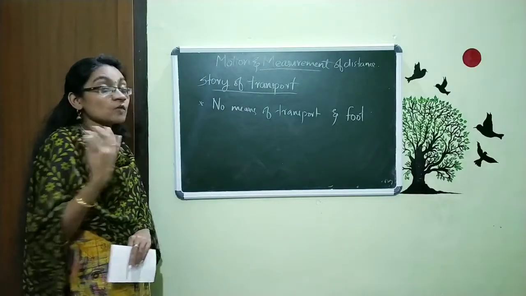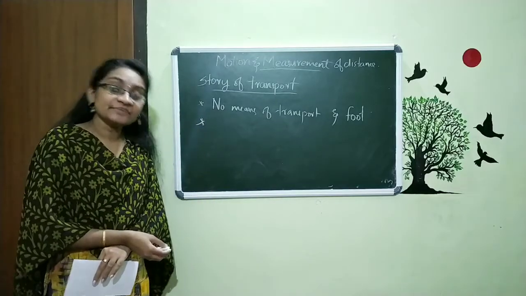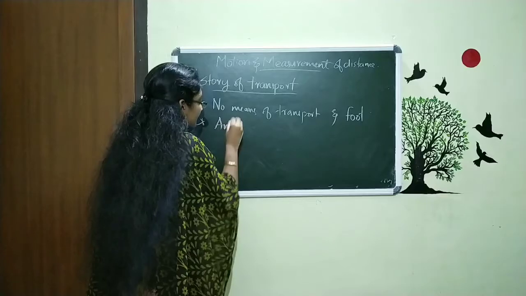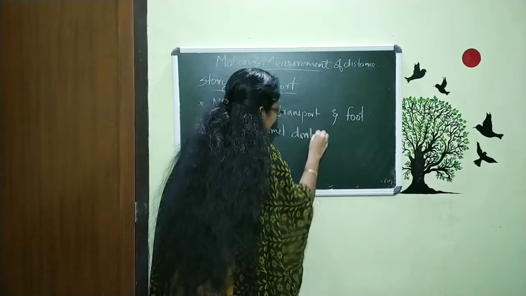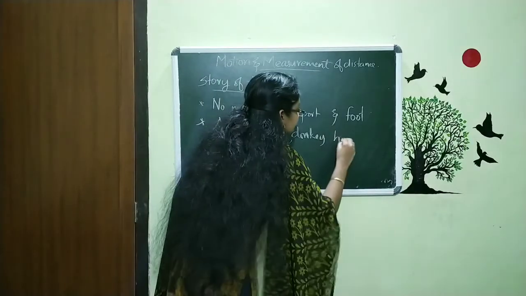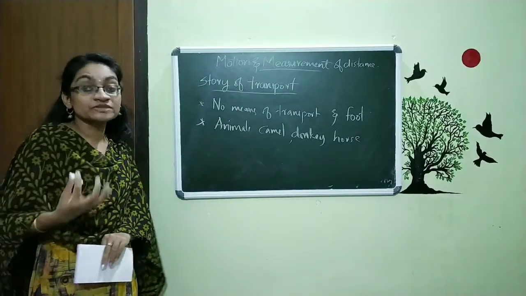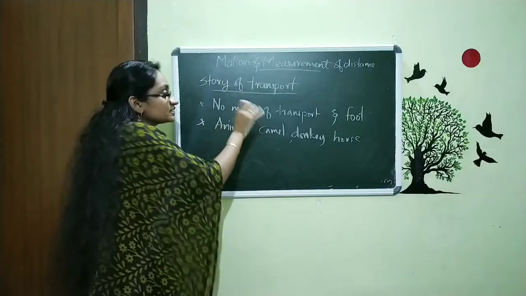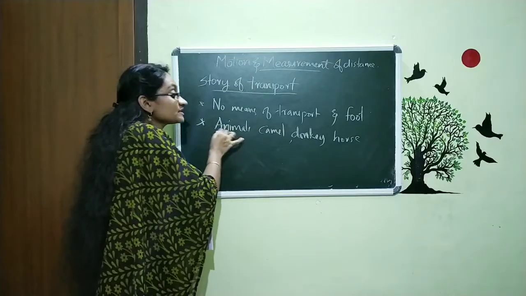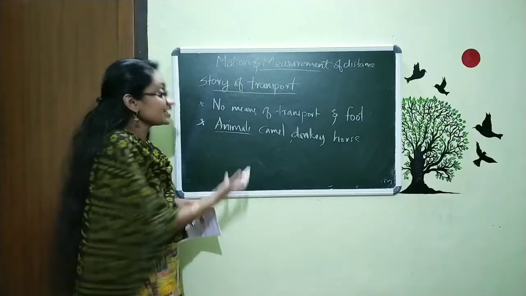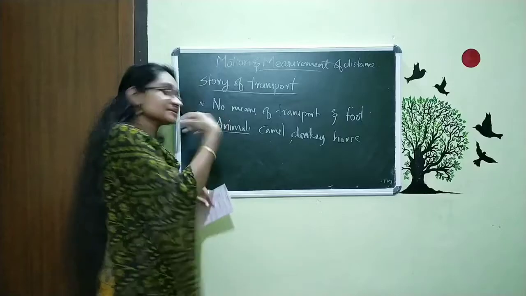And after so many years, they started to use animals like camel, donkey, horse, different animals to transport and also carry huge luggage. So first there was no transport method, and then after so many years, they started to use animals to carry huge luggage, and they also used to travel on these animals. They just sit on these animals and travel.